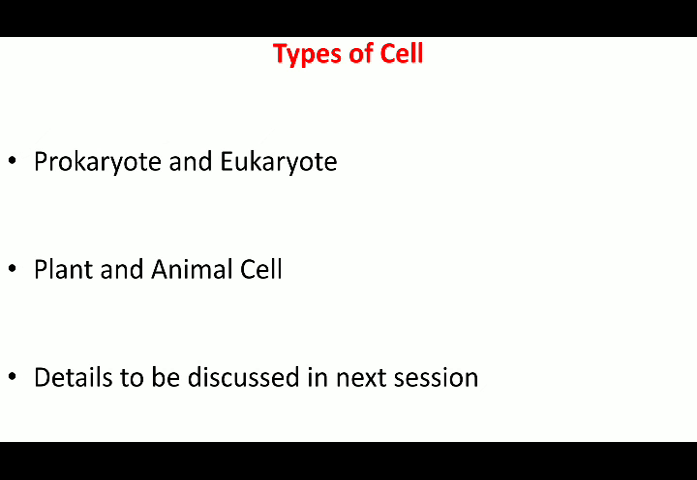If you talk about eukaryotic cells, they have membrane-bound cell organelles. They have a distinct nucleus. They have ribosomes which are of the 80S type. There are many distinguishing points which would be seen.